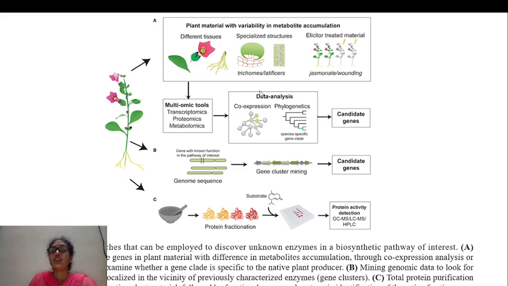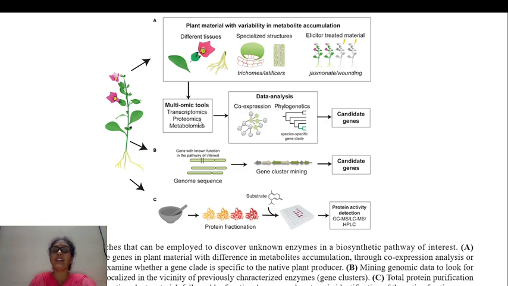By taking the individual tissues, the first one is multi-omic tools. By using the multi-omic tools, we can study transcriptomics, proteomics, and metabolomics. That means from this tissue we can study the transcriptomics, that is, which level of the transcriptome is developed. From this transcriptomics, we can study the proteomics, that means the study of the protein composition. From this proteomics, we can study the metabolomics, that means which type of metabolites is produced from the tissue sample.